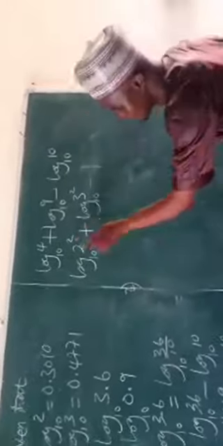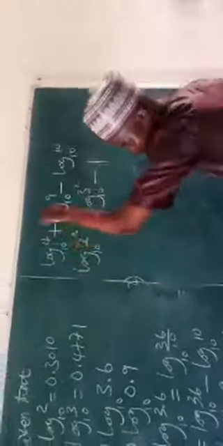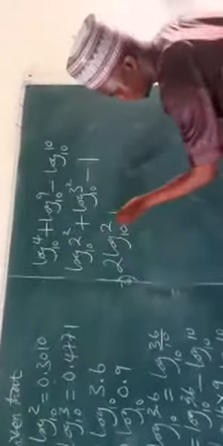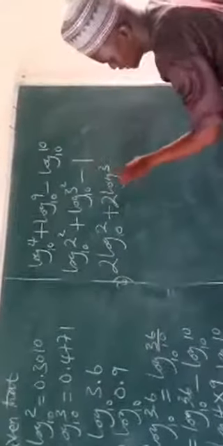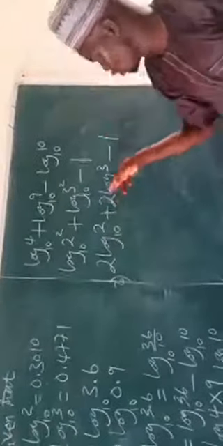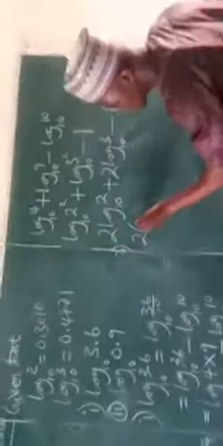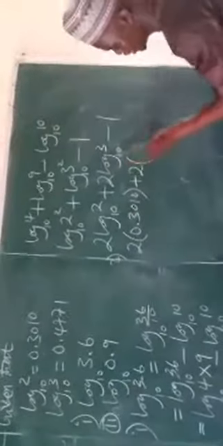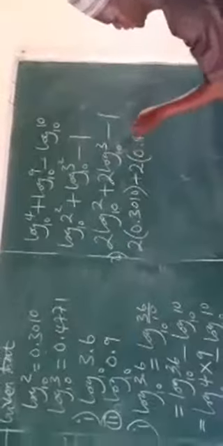So now with this, another law that says a power, yes, 2 log 2 base 10 plus another power 2 log 3 base 10 minus 1. Now we have 2 log 2 base 10 plus 2 log 3 base 10. We have the value. So I have 2. What is log 2? 0.3010 plus 2. I have log 3, 0.4771, then minus 1.